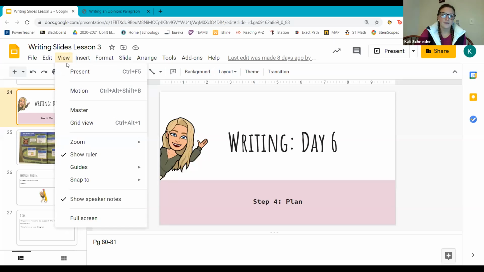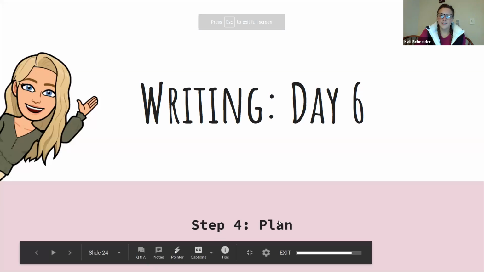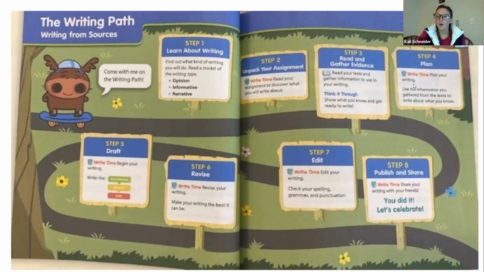So we are going to be looking at day 6 in our writing, and we are on step 4, which is planning. For today, it's important that we have our writing time to plan our writing. We've learned about our writing, we've unpacked our assignment, and we've gathered our evidence on our different types of unusual houses. So today we're going to be looking at our planning just a little bit more.